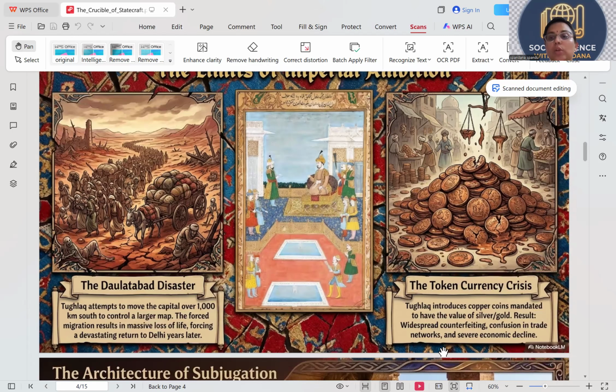Is it correct? What am I doing to my economy? The same thing he did to his economy. Result: widespread counterfeiting, confusion in the trade networks, and severe economic decline. If I take my 10 rupees as equal to 1,000 rupees, it is going to be disastrous. This is what happened during the reign of Tughlaq.